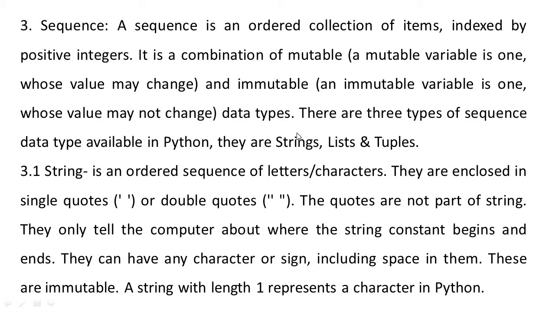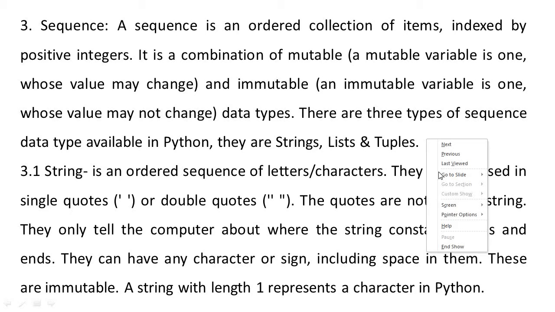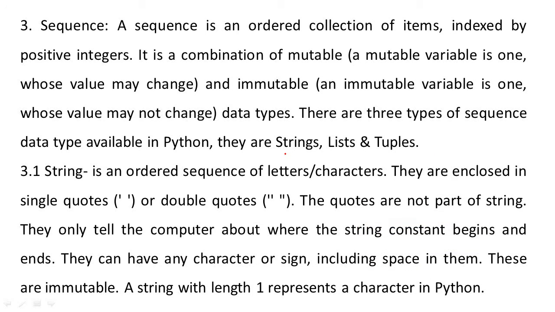There are three types of sequence: string, list, tuples. So just remember, we have string, list and tuples. These are a very important part of Python.